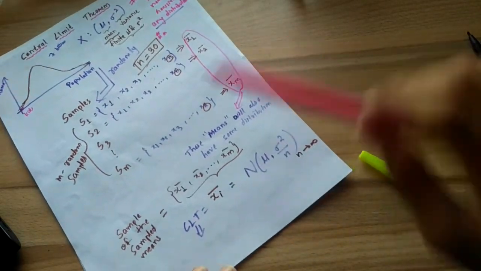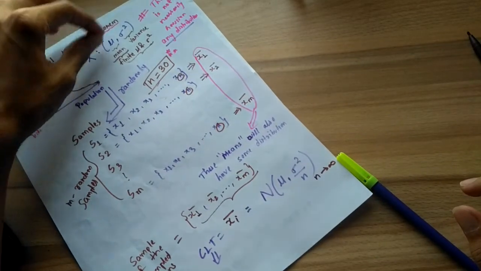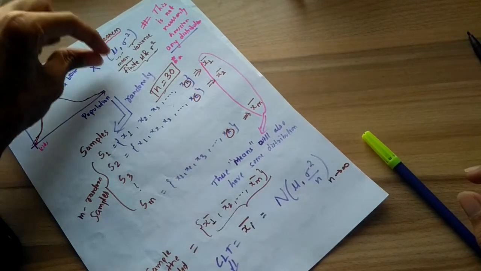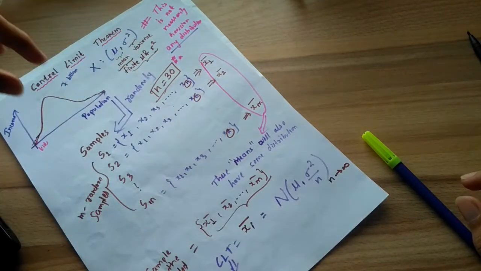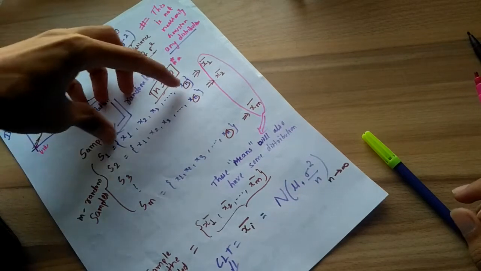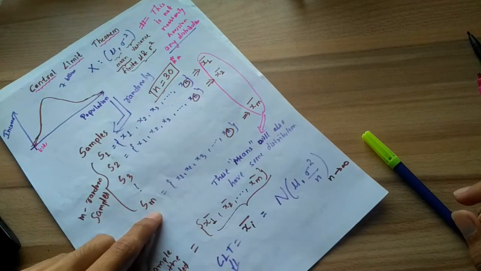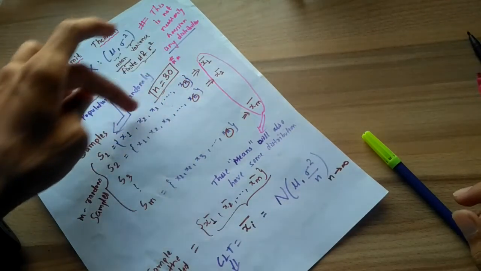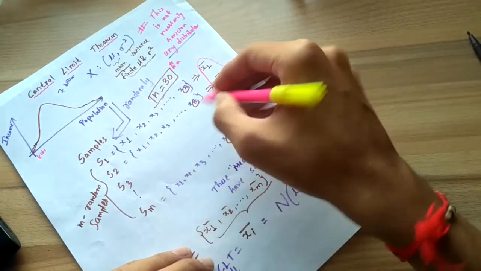So the central limit theorem says that if x is any random variable with mean mu and variance sigma square, it can be any distribution, provided the mean and variance are both finite. Then if we create samples with n data points, and let's say we created m such samples, we take the mean of each. Taking the mean is very simple: just sum everything and divide by the total number of observations.